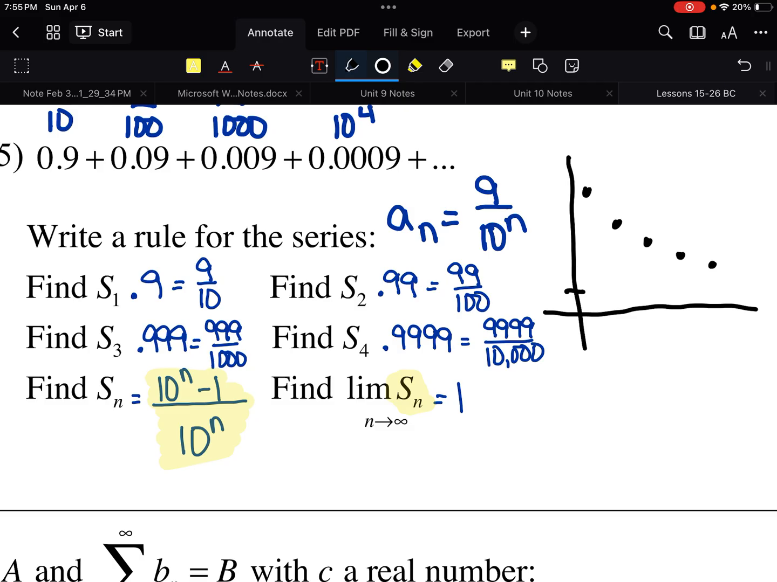Increasing toward infinity seems to not work. And decreasing, I don't know, maybe. But what if they're decreasing and getting closer and closer to 0?